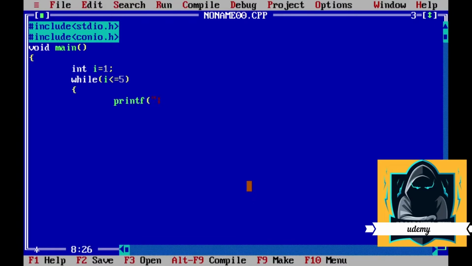printf, new line, welcome to programming unit. I will close it, semicolon, and then I will increase the i value through the increment operator, i++, by 1. Then getch and then return.